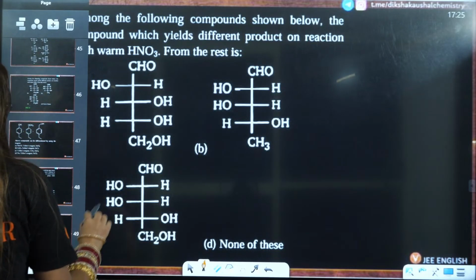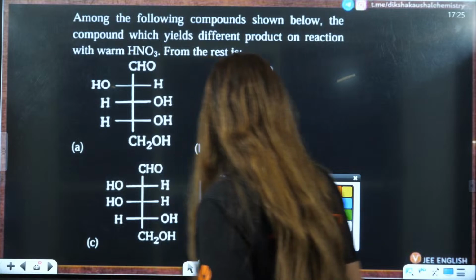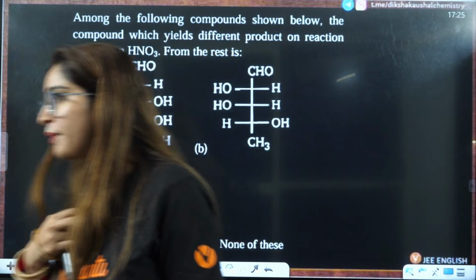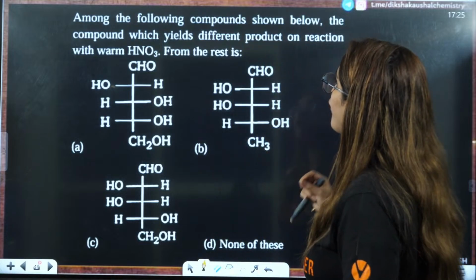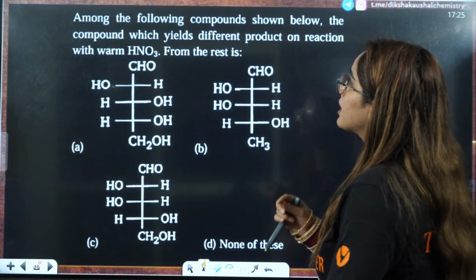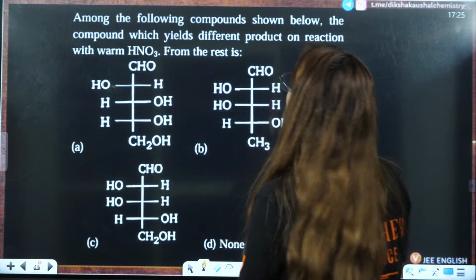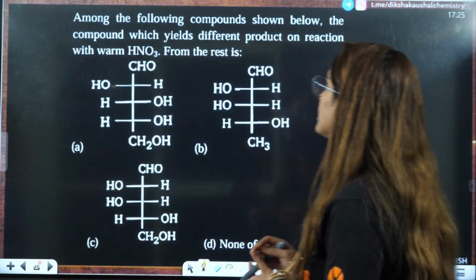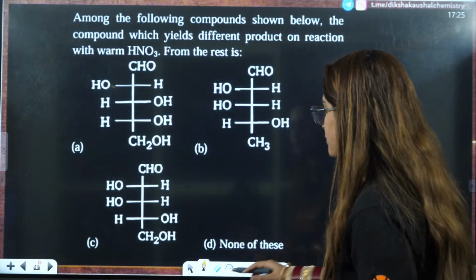2 questions we are left with, okay? Yes. Till now, we have done 13 questions, students. So we are left with 2 questions here. Among the following compounds shown below, the compound which yields different product on reaction with warm HNO3. Okay. From the rest is okay.